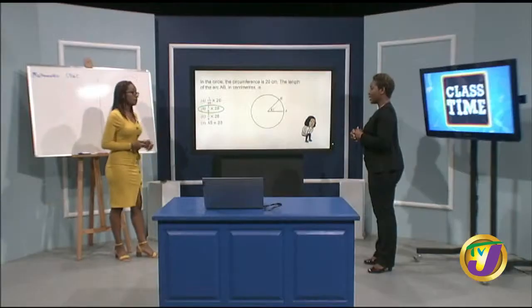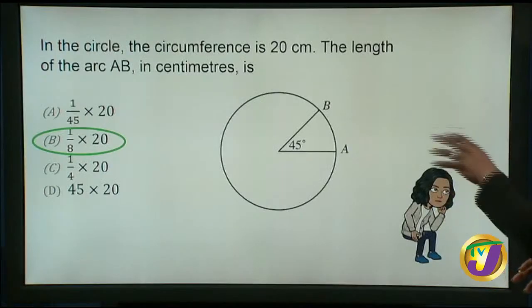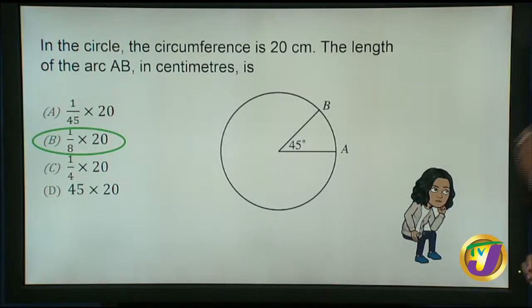Right. B. So again, we have to look at some information that you have to go into the exam with. The total angle within a circle, 360. That's not given. You have to know that, right? You also have to understand what the circumference is. The circumference tells you something about the circle. You have to know that. So these are some things that you have to prepare yourself for when you go in and you meet these words.